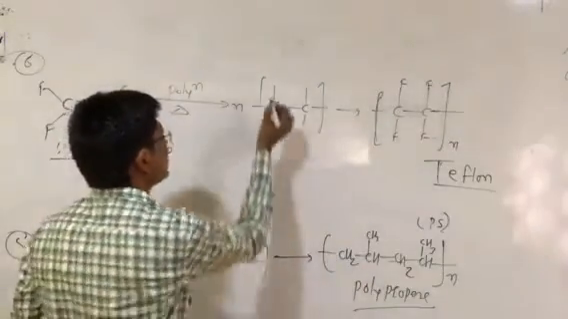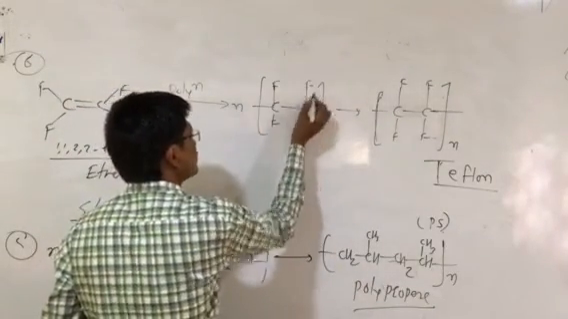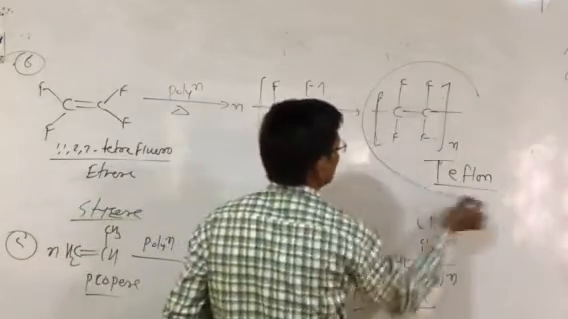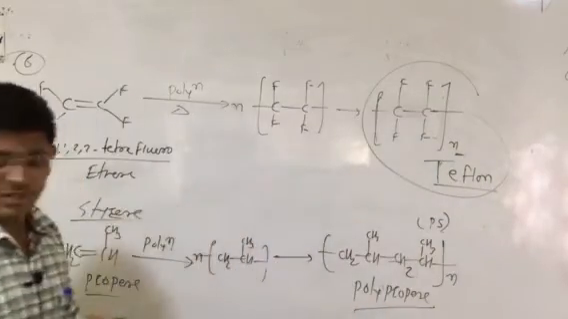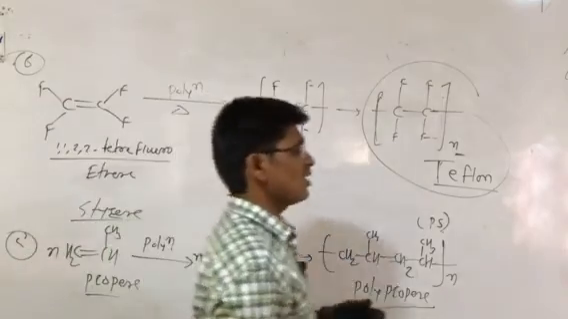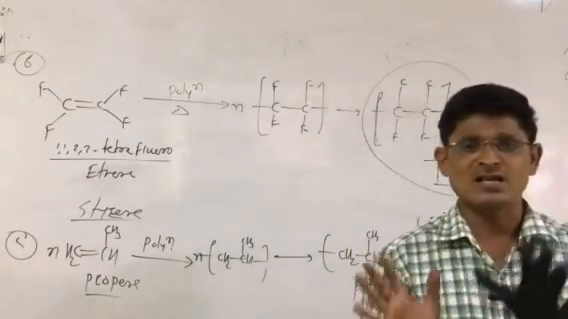This is an example of addition polymerization. This is nothing but Teflon. So this is the example of addition polymerization. तो यहाँ पे हमने classification, introduction as well as classification उसमें